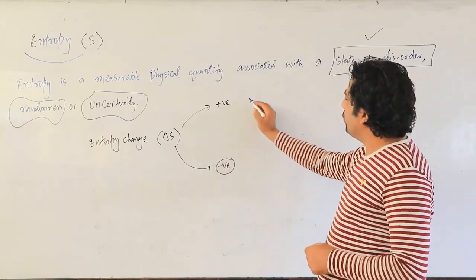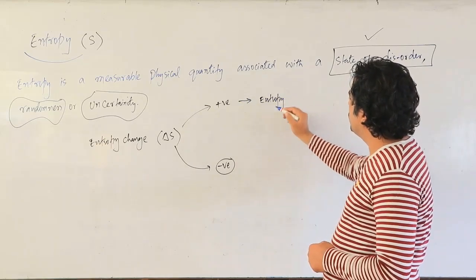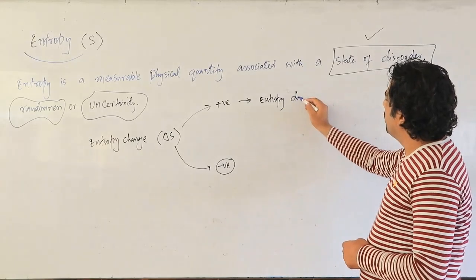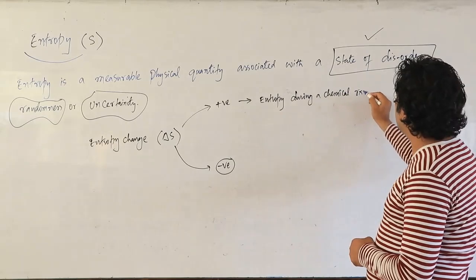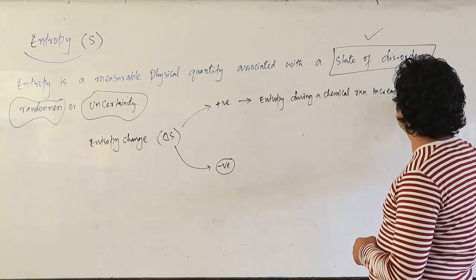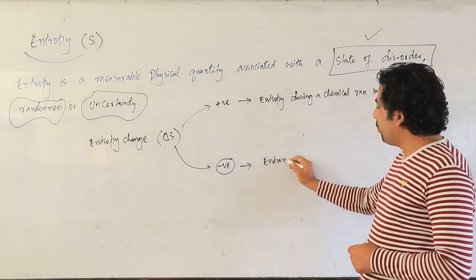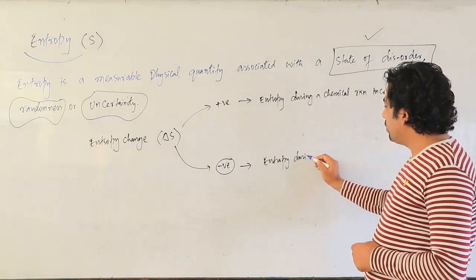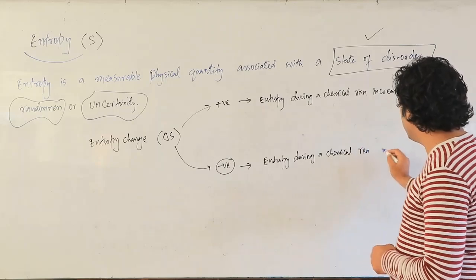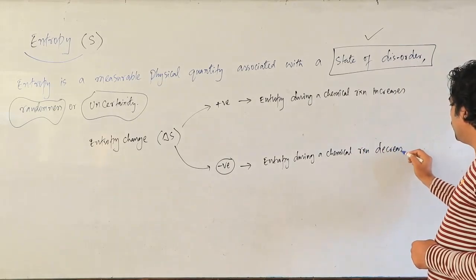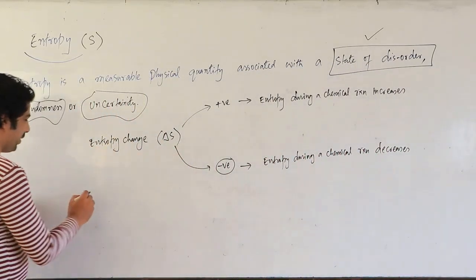If it is positive, then obviously entropy during a chemical reaction increases. If it is negative, my dear friends, it means entropy during a chemical reaction decreases, my dear friends. Let's take on this delta S first of all here.